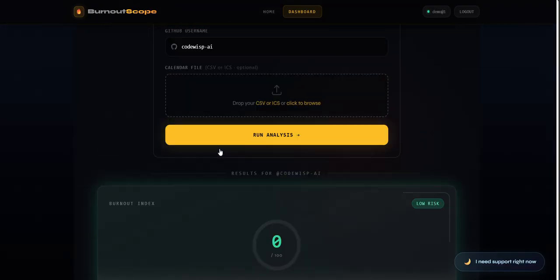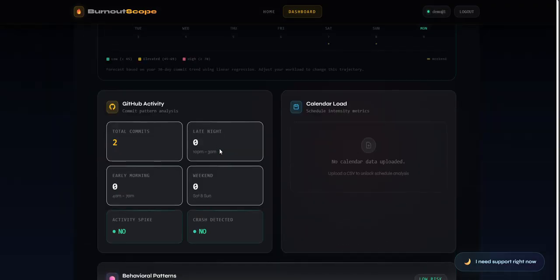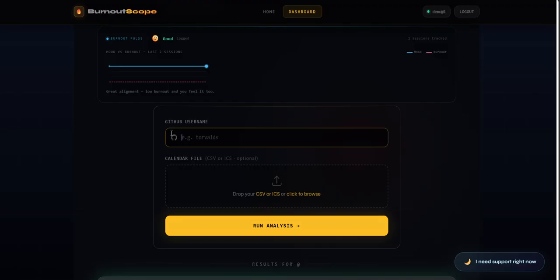the analysis. Now this is a burnout score which is currently 0. I am at low risk because there are only two commits. There is no late night commit, no early morning commit. That's why. Suppose I change the GitHub user ID to this. So this is another GitHub user ID.